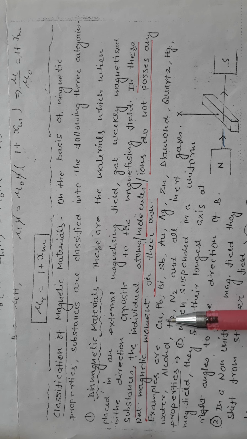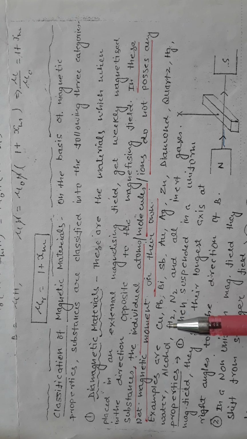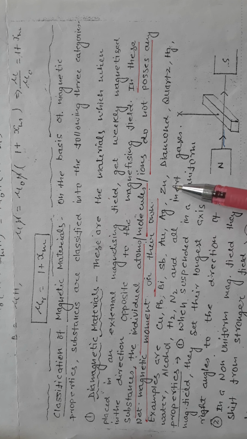So if you want to shield yourself from an external strong magnetic field, then you can use copper shielding or copper jacket. So copper is very common material which is used as a diamagnetic material. Other examples are lead, bismuth, antimony, gold, silver, zinc, diamond, quartz, mercury, water, alcohol, hydrogen, nitrogen and all the inert gases. So now let us discuss their properties.